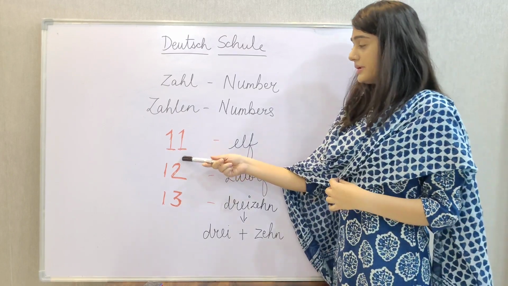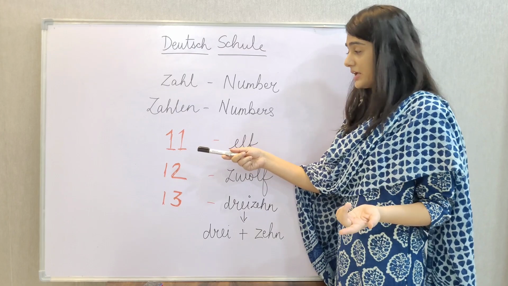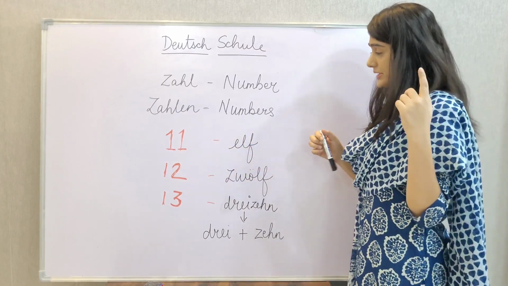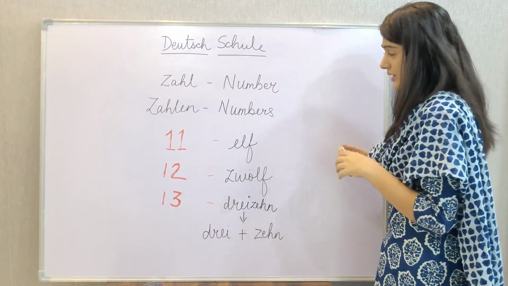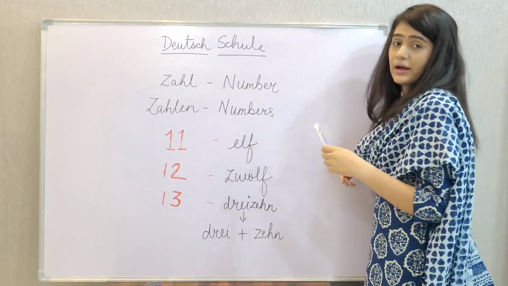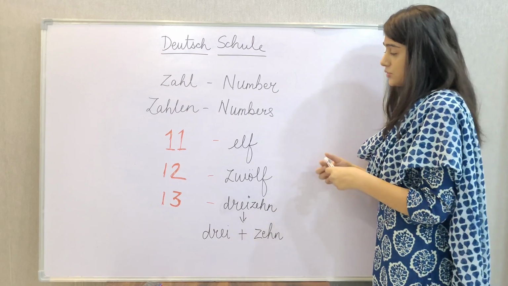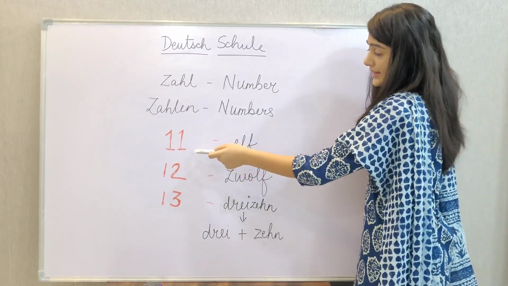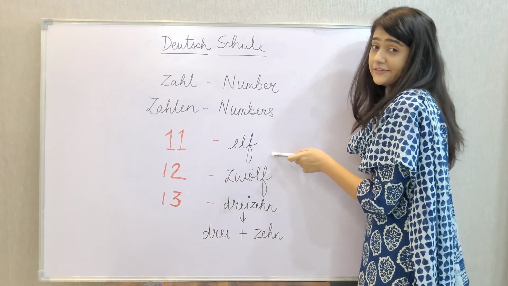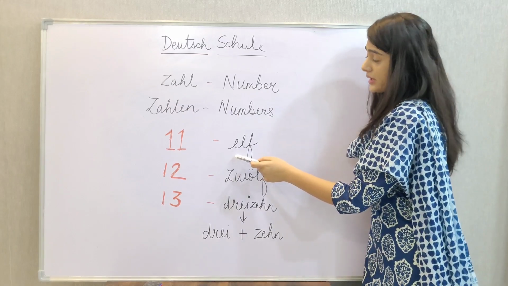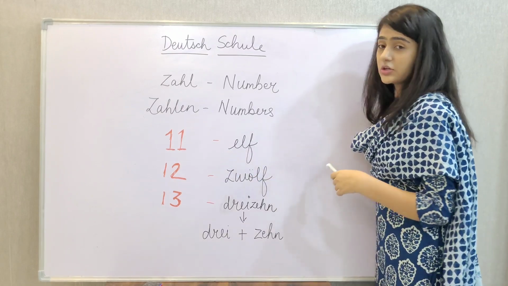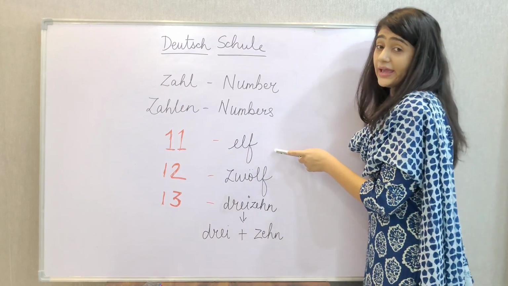Now this is number 11. So what is 11 in German called? You'll have to repeat after me. I'll give you folks 10 to 15 seconds of break so that you can repeat after me, and I would request you all to start learning the spellings right now only. So 11 in German is called elf. Elf, okay? So 11 is elf. You can repeat after me now. Elf.